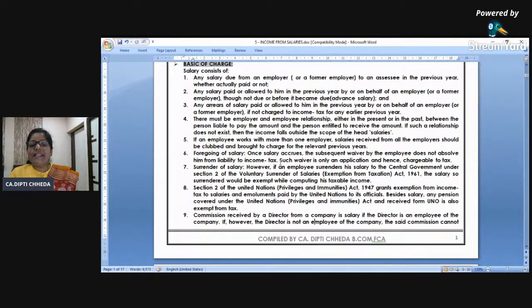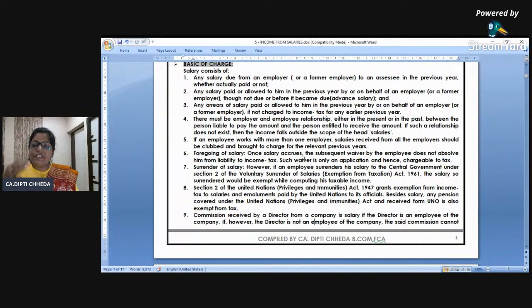Foregoing of salary is that I am receiving salary from a company, but I am saying, please company, don't pay me the salary, pay it to my younger sister, she will pay her college fees. Can I say to the income tax department, मैं तो use ही नहीं कर रही हूँ salary, it goes to my younger sister, she is paying her hostel and college fees. Then this is called diversion of income.